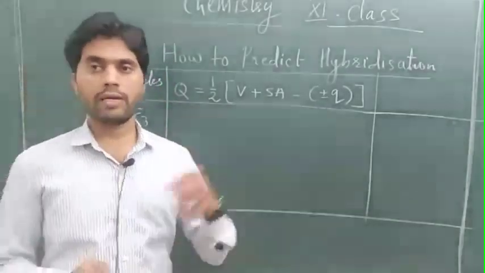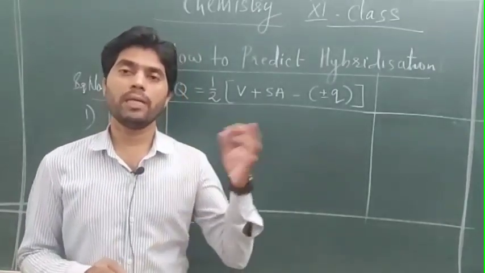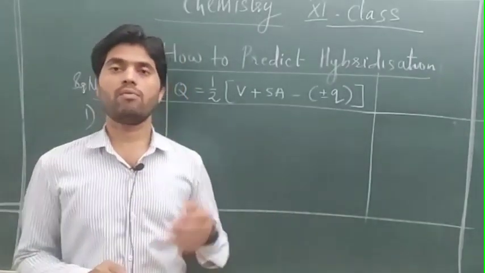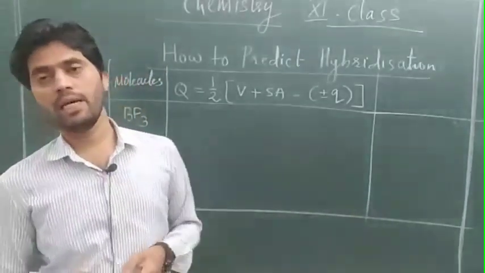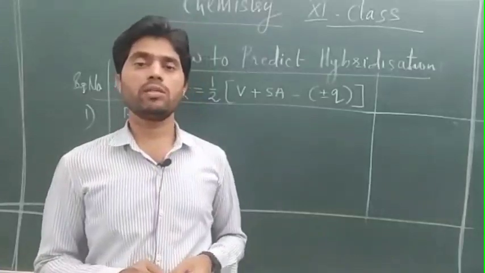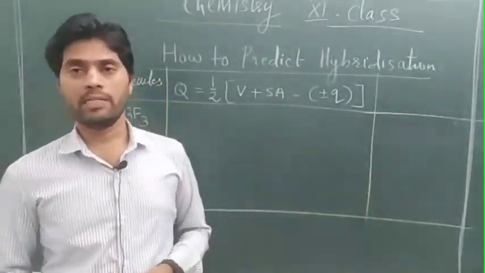We studied formation of methane, ammonia, ethene, PCl5 and SF6, and predicted the hybridization during their formation.